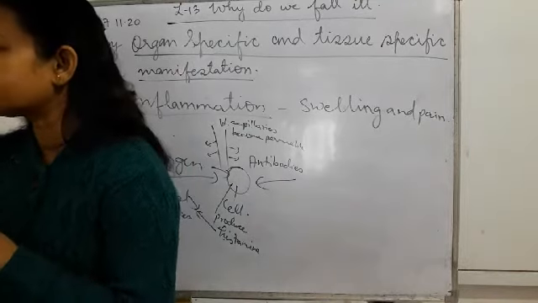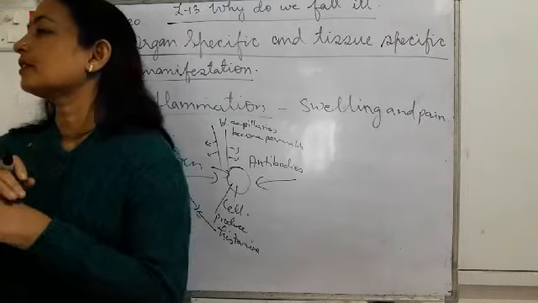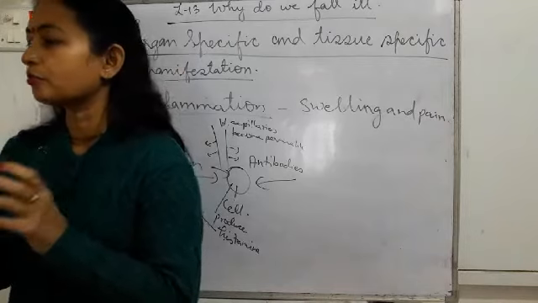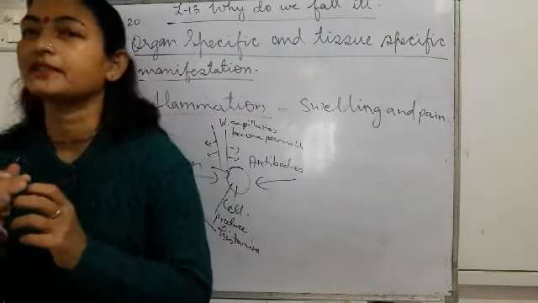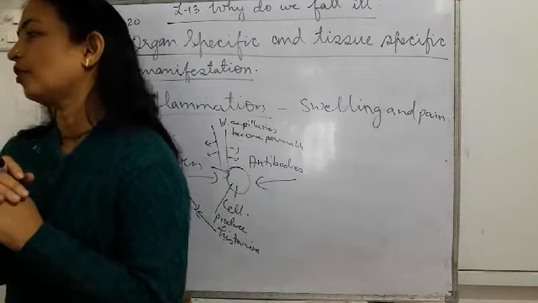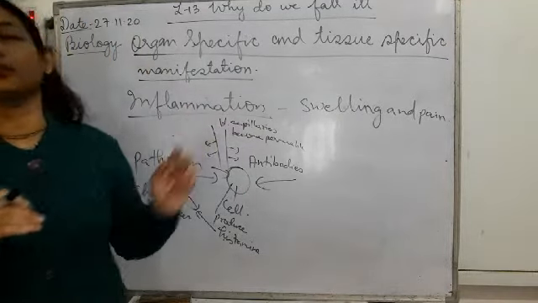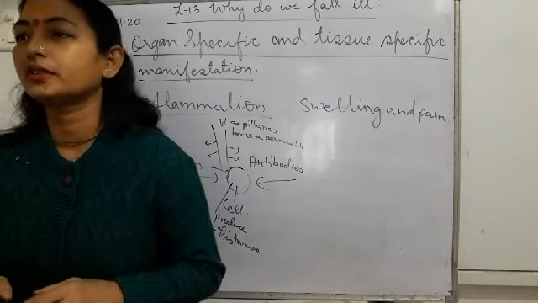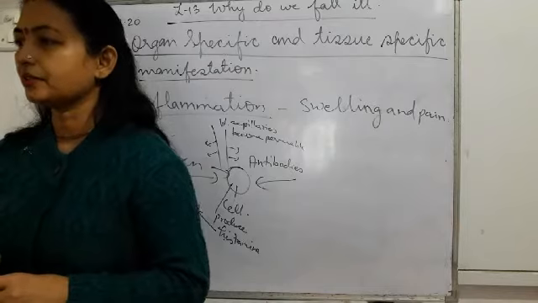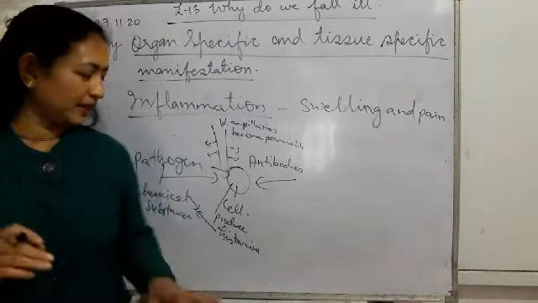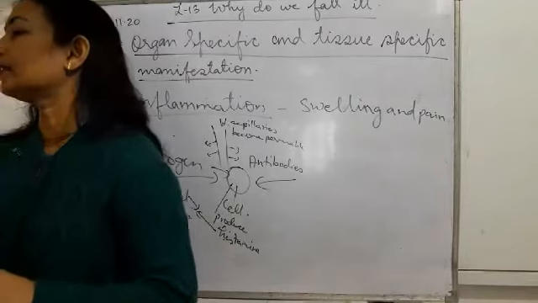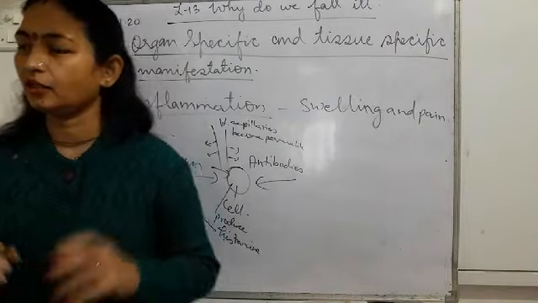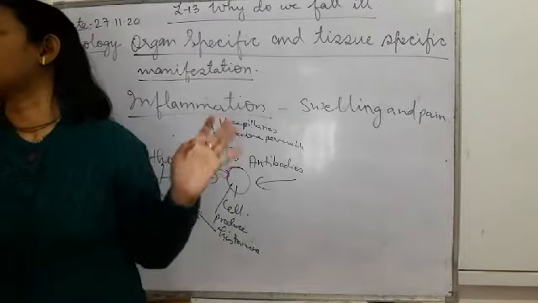More fluid is present in that place, and then you can see there is a swelling, and you will have pain also because swelling is there. Sometimes it becomes reddish, and you feel warm also because more and more blood supply is there. When more blood supply is there, that place becomes warm. So this is inflammation. Inflammation is a swelling and pain that is caused as a result of the infection by the pathogen, as a result of the chemicals produced by the pathogen and the substances produced by the cells of the body which the pathogens affect.